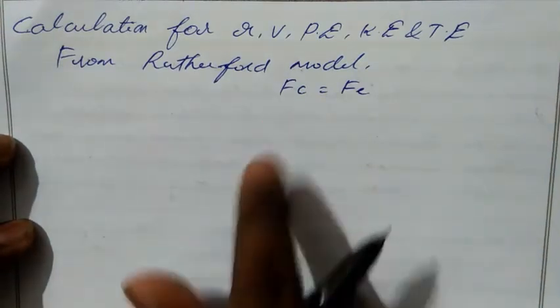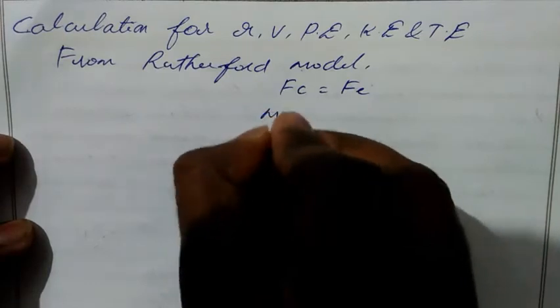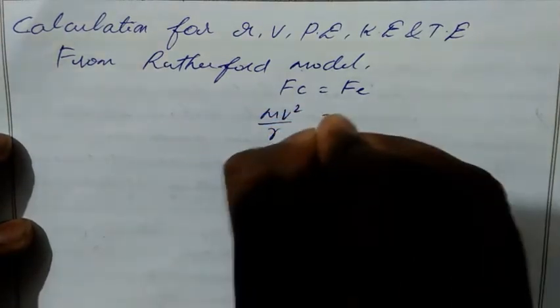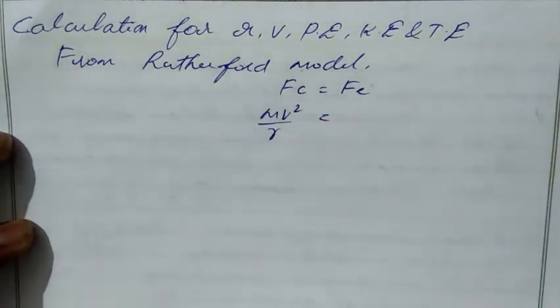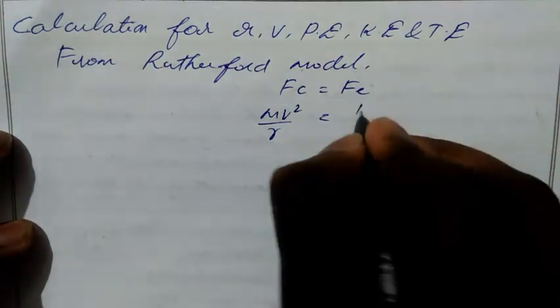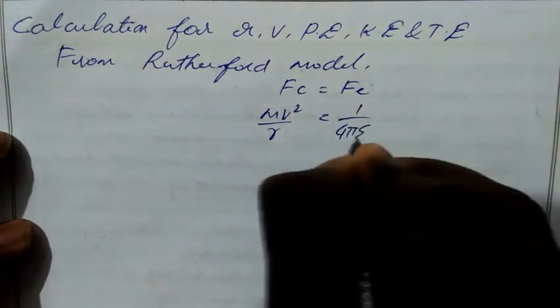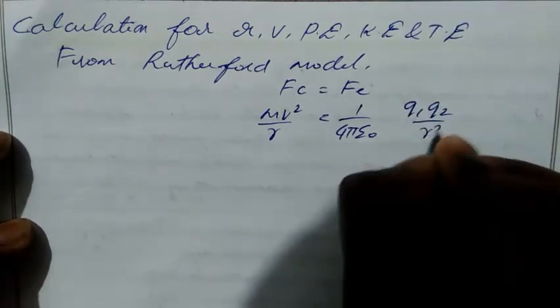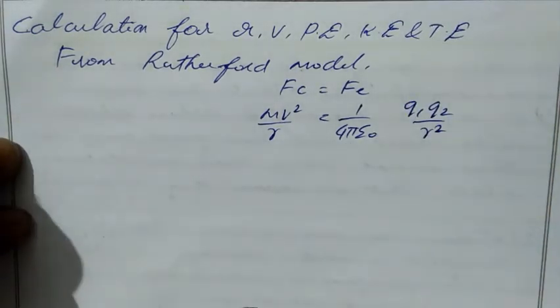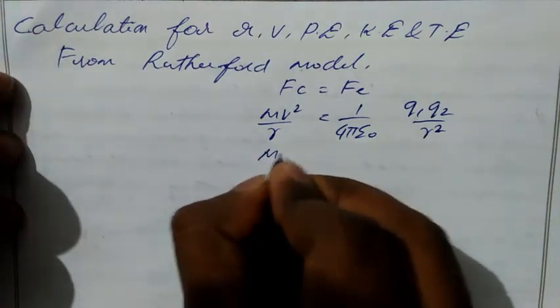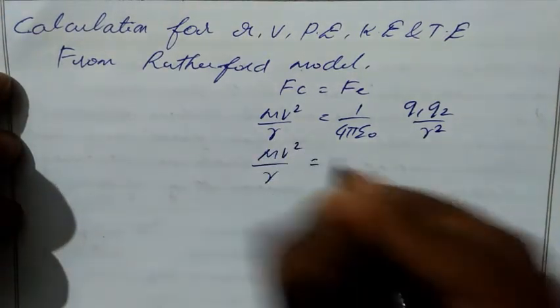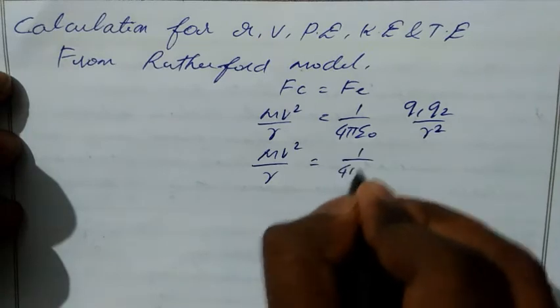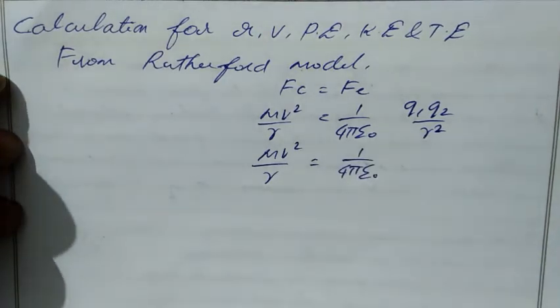Okay, so the formula for centripetal force is mv square by r, and the formula for electric force, that is Coulomb's law, 1 by 4 pi epsilon naught q1 q2 by r square. Further we can write mv square by r equal to 1 by 4 pi epsilon naught.